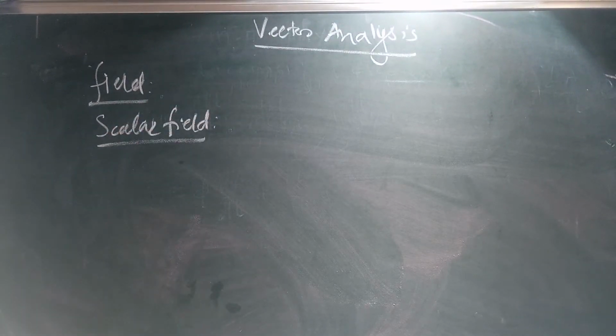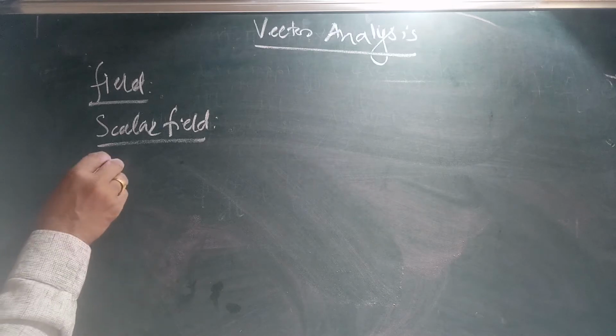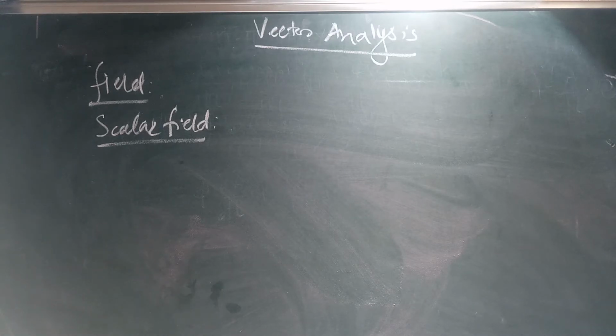Scalar field is defined as a continuous scalar function which does not undergo any abrupt change, any big change in magnitude, in passing from one point to another point. Examples of a scalar field are the temperature at any point on the earth, the gravitational potential due to a point mass, and the electrostatic potential due to a point charge.